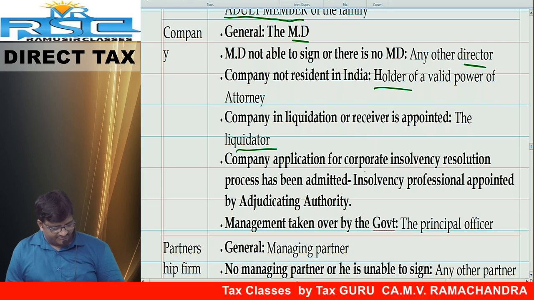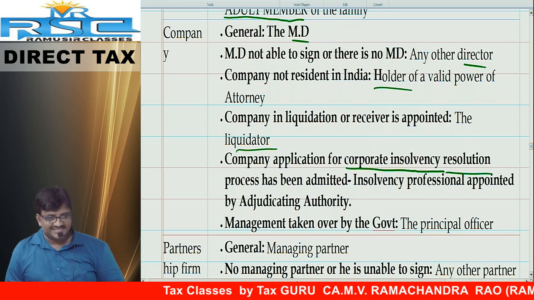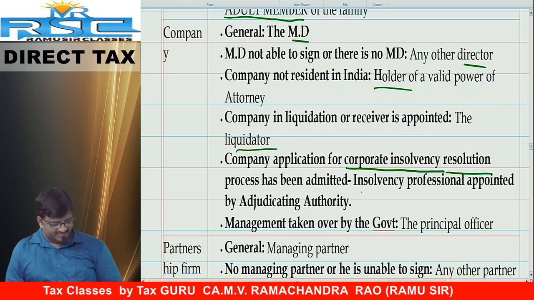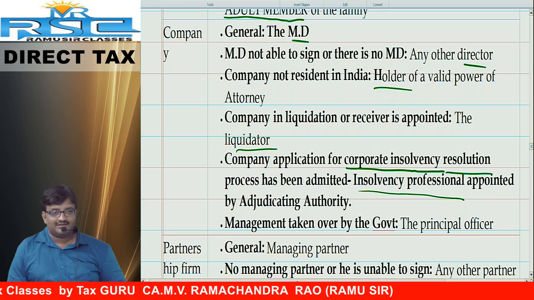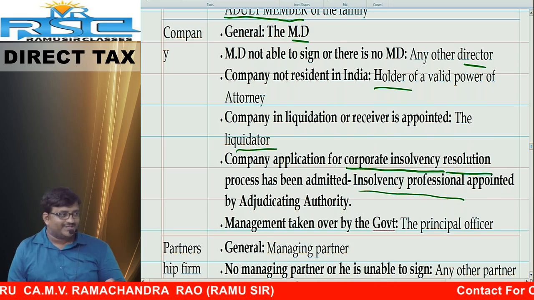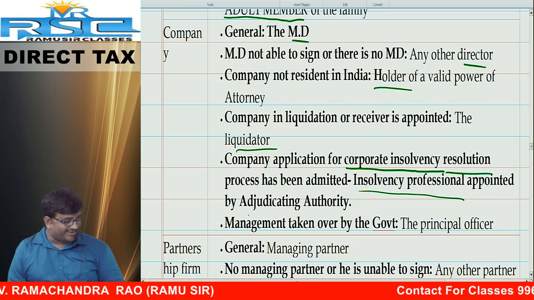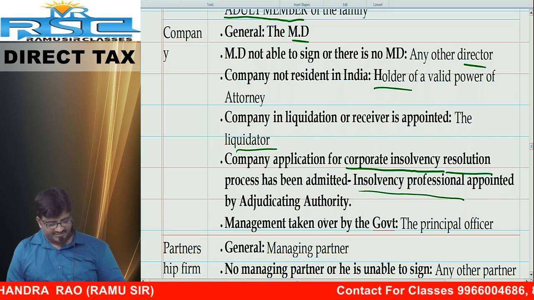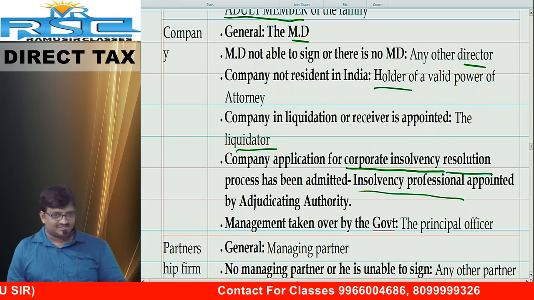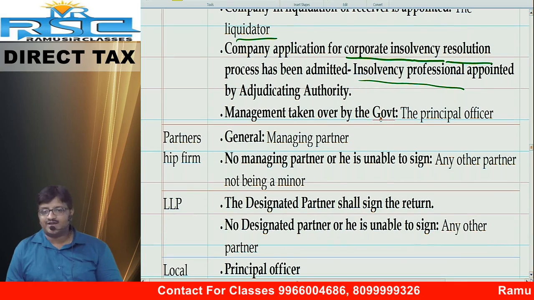Company application for corporate insolvency resolution is admitted by the adjudicating authority: then insolvency professional. I never told you a professional who became insolvent; I told you the insolvency professional appointed by the adjudicating authority. Management taken over by government, government company: CEO, principal officer can sign.